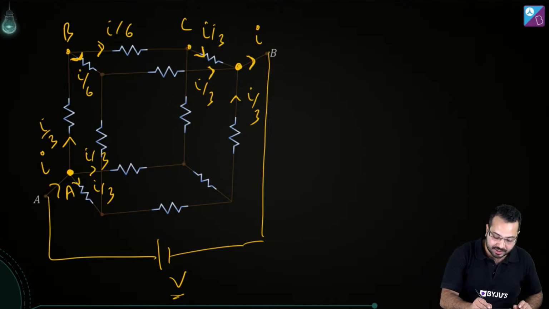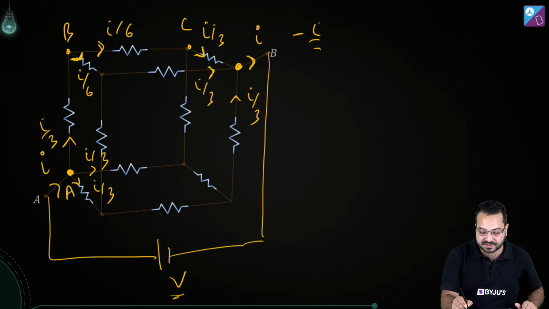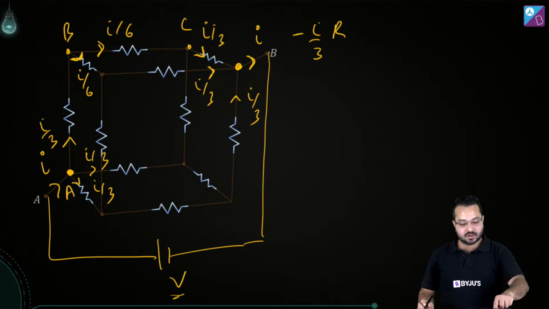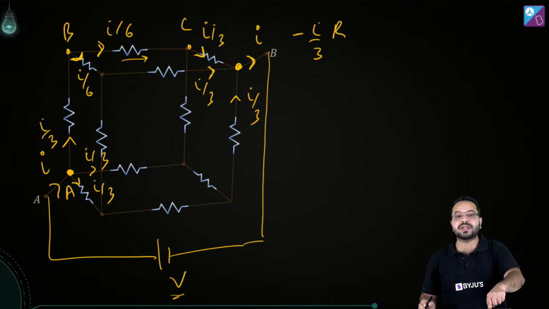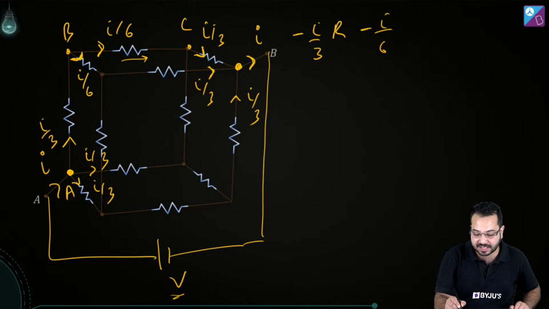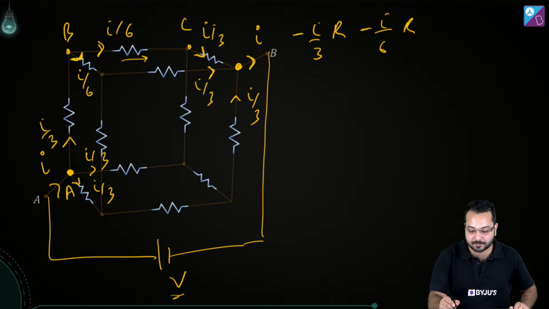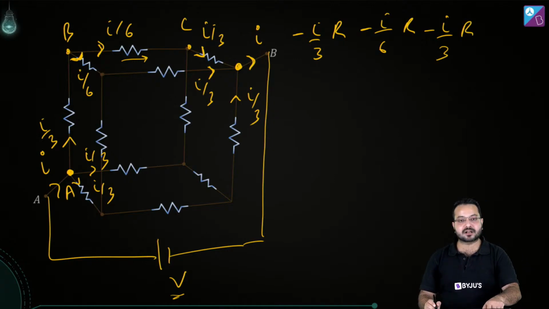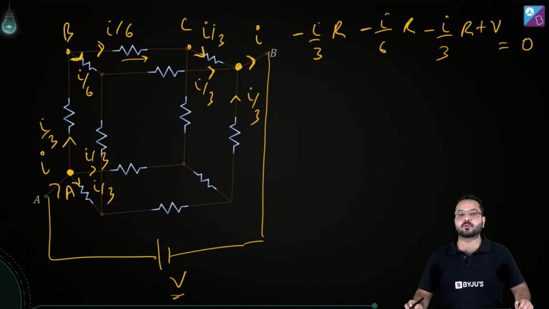So let's start with AB. Now I'm going in the direction of the current, so that is going to be minus I by 3 into R. Now I'm going from B to C, in the direction of the current, so I have to write minus I by 6 into R. And then from C to B, again in the direction of the current, so this is minus I by 3 into R. Then through this battery, this is going to be plus V because I'm going from negative terminal to positive terminal, and then back to A, so this is equal to 0.